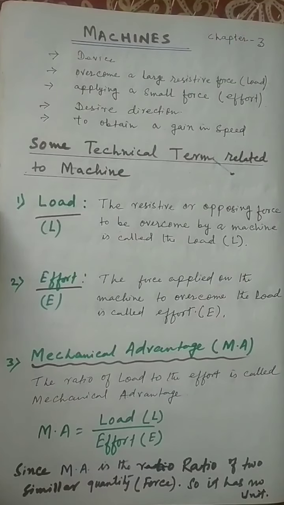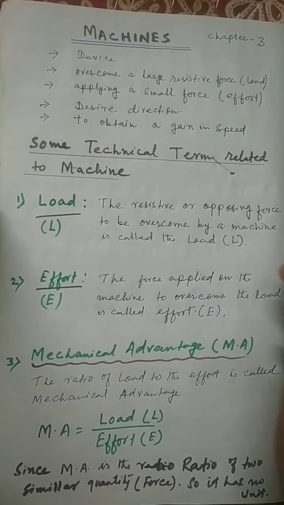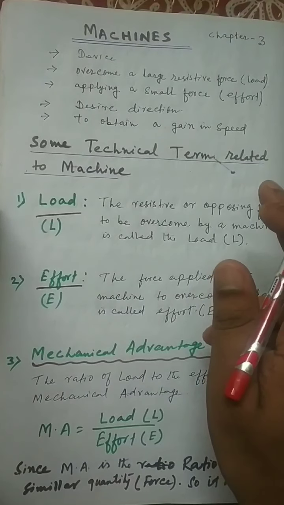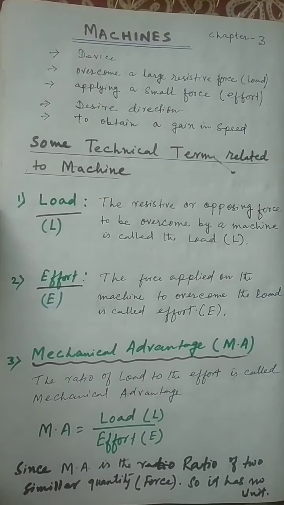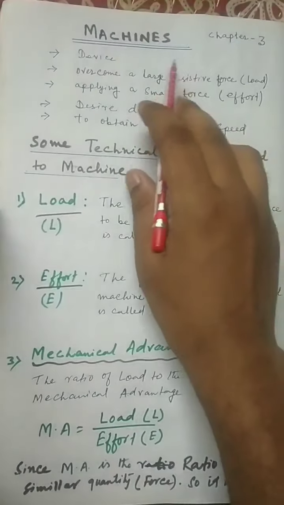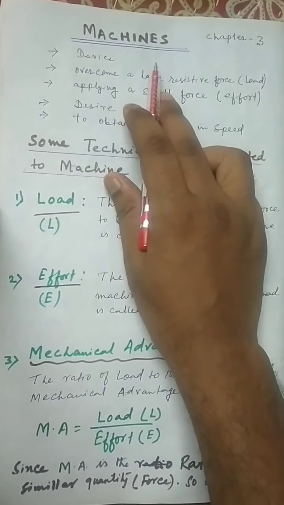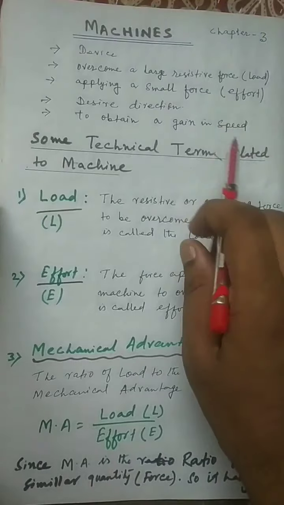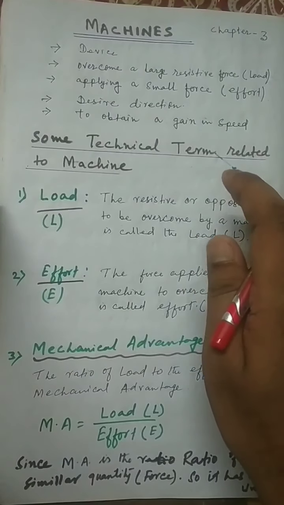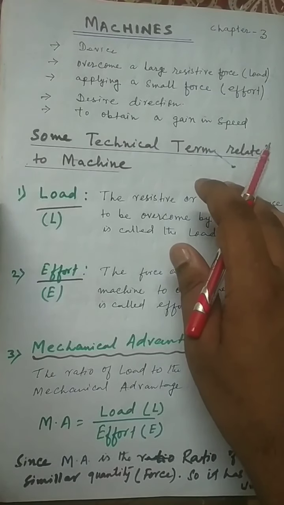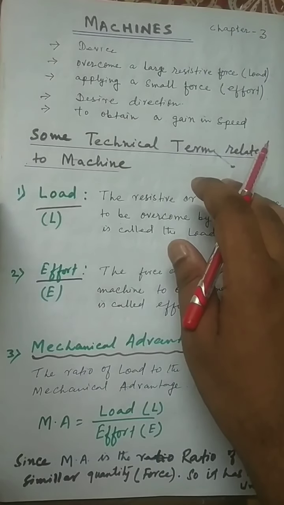It is our common experience that it is easier to open a nut by use of a wrench than to open it by hand. It is difficult to pull up a bucket of water directly from a well, but it becomes much easier to pull it up with the use of a pulley.